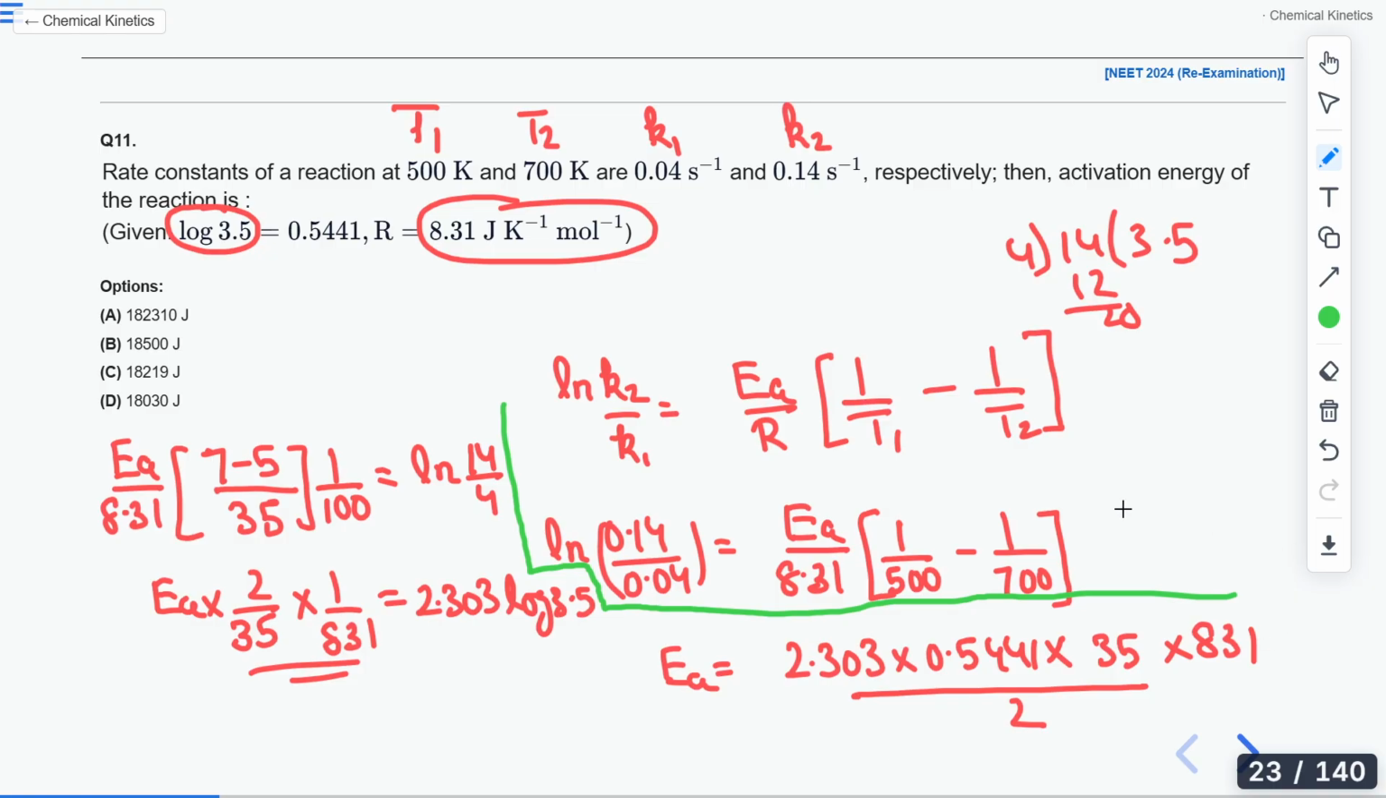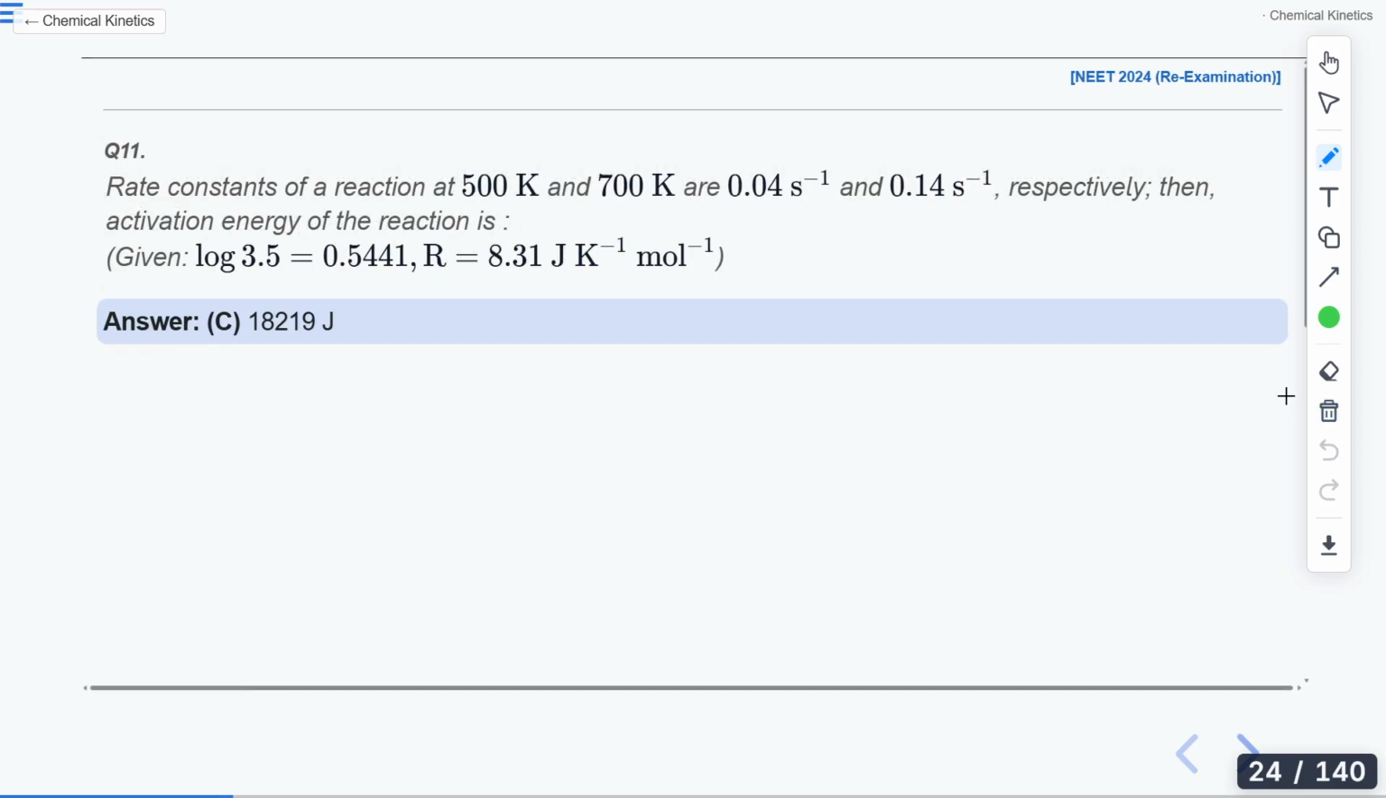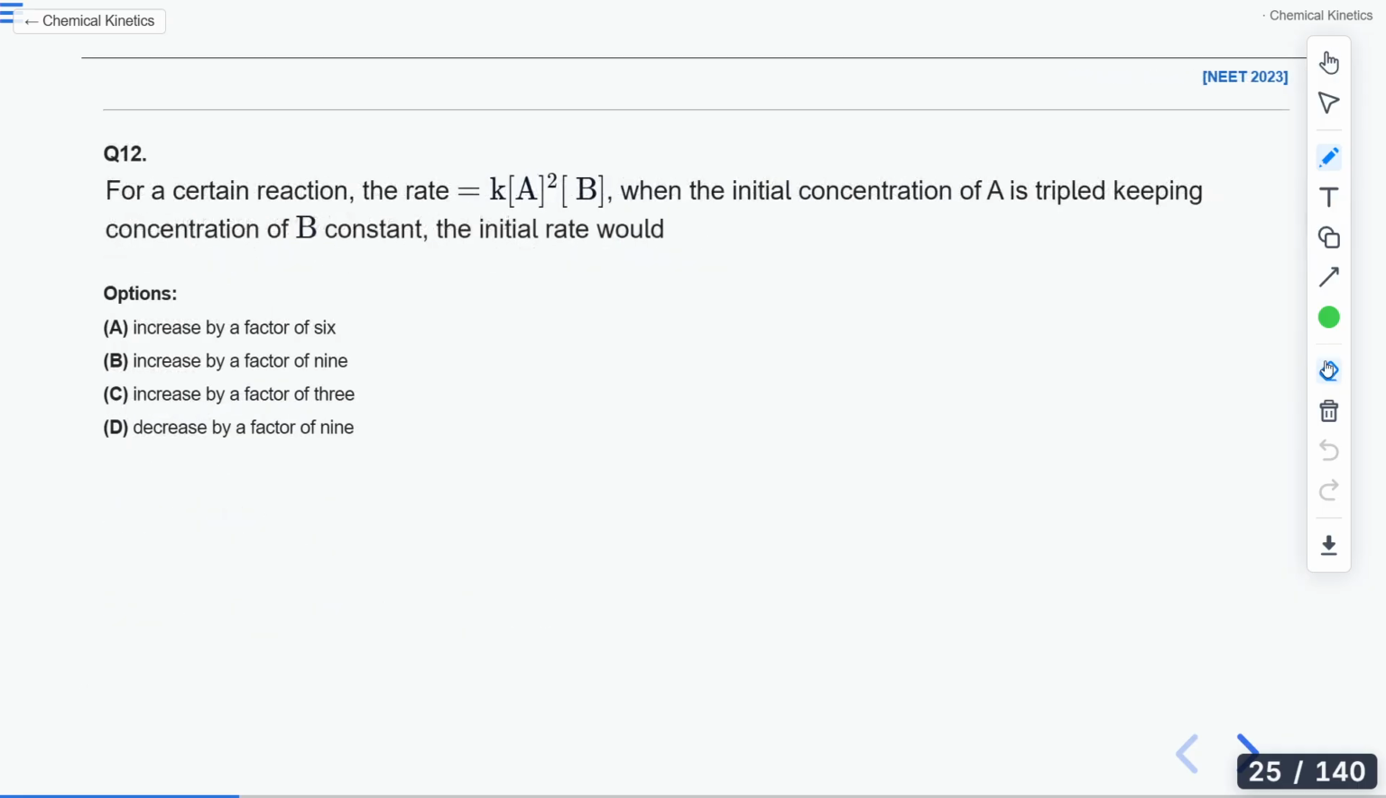Okay, moving on to the next question. So this will be the last question for today's class. For a certain reaction, the rate is given as K A square B. When the initial concentration of A is tripled, keeping the concentration of B constant, then what will happen to the initial rate? It's a very easy one. How can we do it?